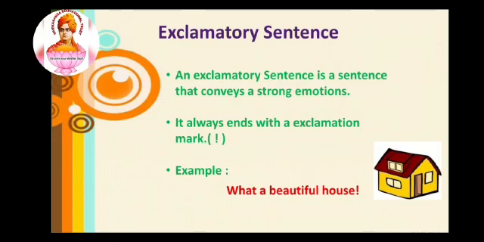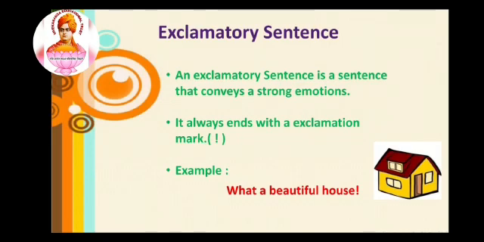Emotions, you have many types of emotions here: fear, anger, sadness, joy, disgust, surprise, etc. These can be expressed through these exclamatory sentences. For example, what a beautiful house. It is a type of emotion. You are expressing your emotion here.